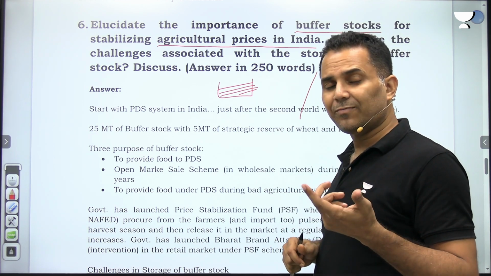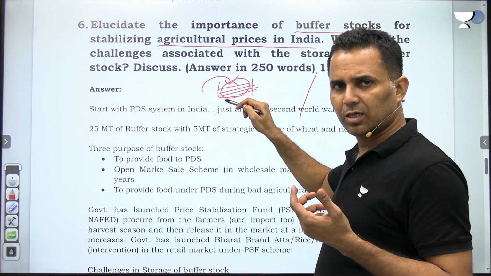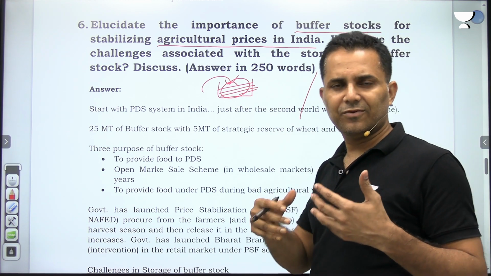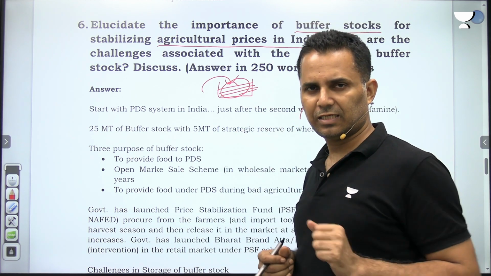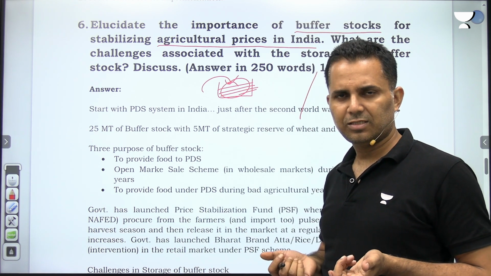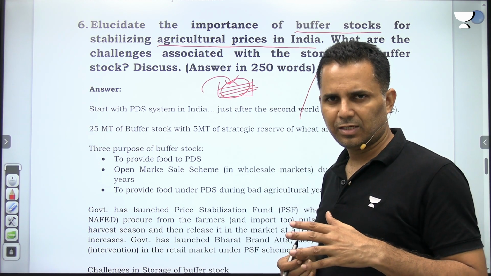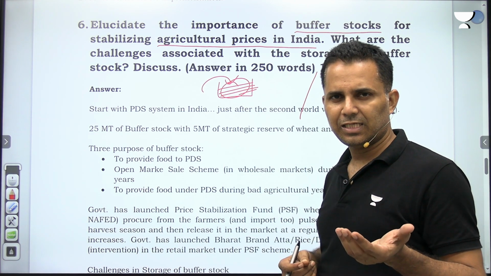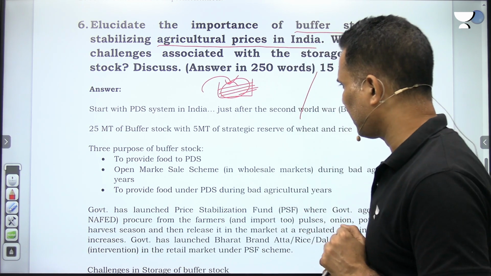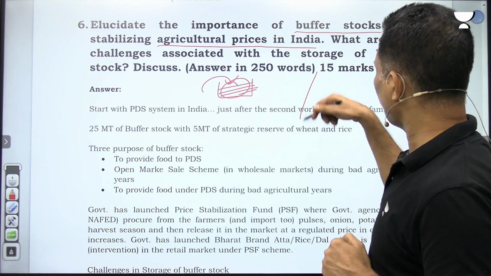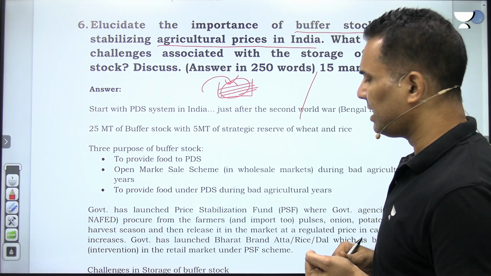Second, if there is a bad agricultural year and procurement doesn't happen, then again from this stock, FCI sells the food grains in the wholesale market, which is called the open market sale scheme. And third, if the procurement doesn't happen in case of a bad agricultural year, this is used for the distribution of food grains under PDS also. So illustrate the importance of buffer stocks for stabilizing agricultural prices in India.